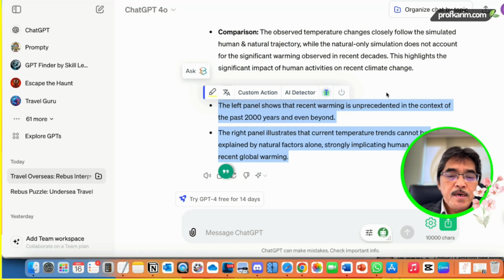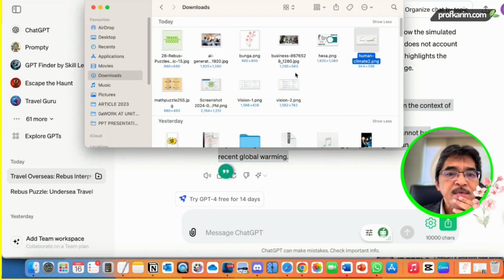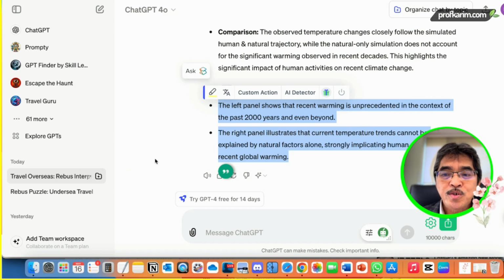You can also have an image of a table, and you ask ChatGPT to interpret the table. Let's see whether I have more examples here. Yeah, I think that's basically the demonstration that I want to show you. A very quick one on the power of ChatGPT vision.